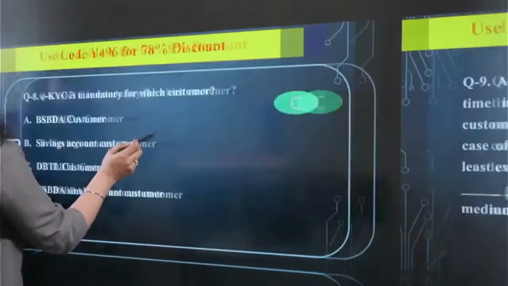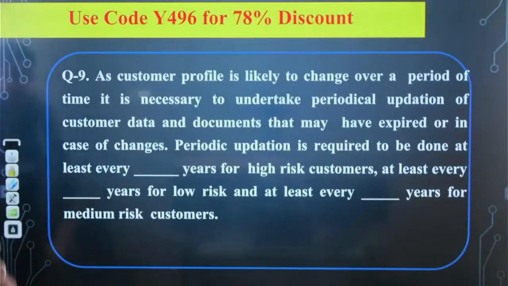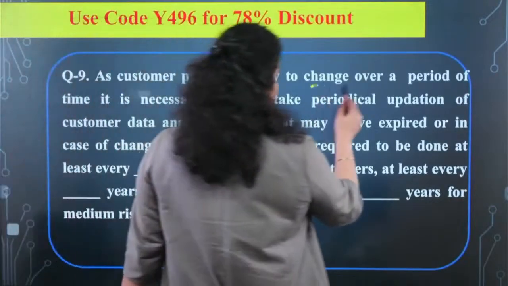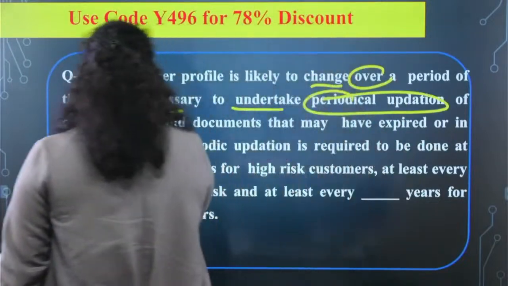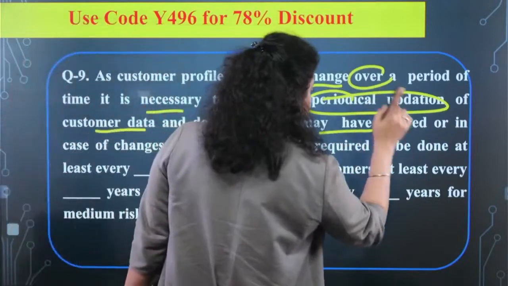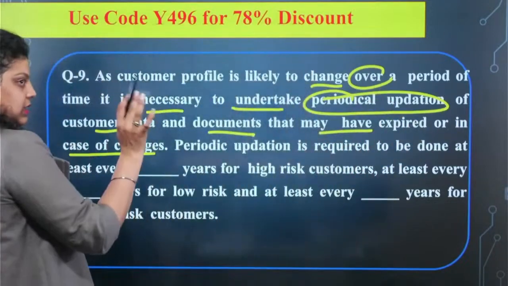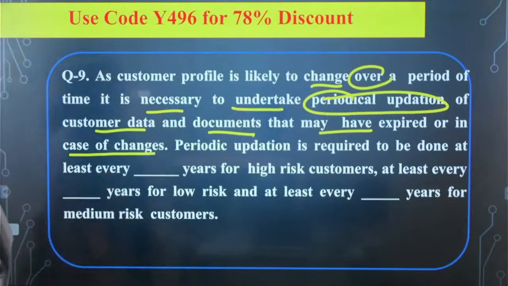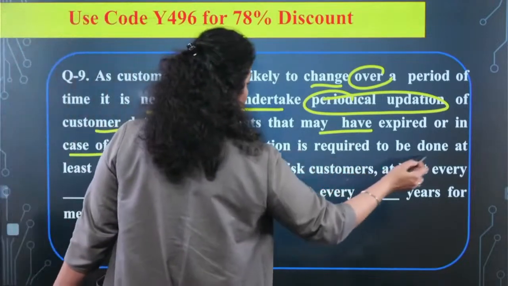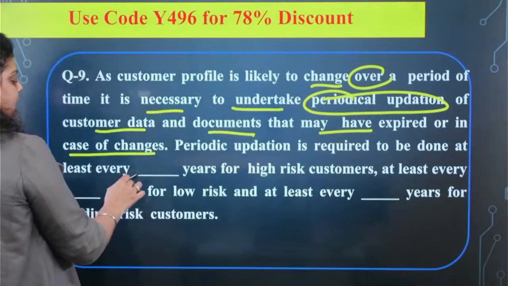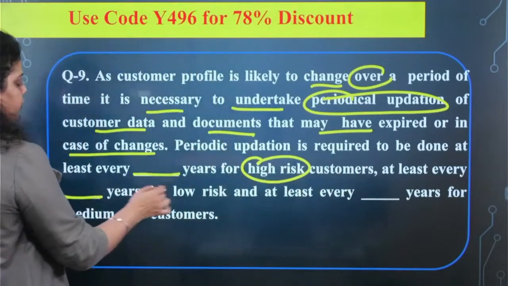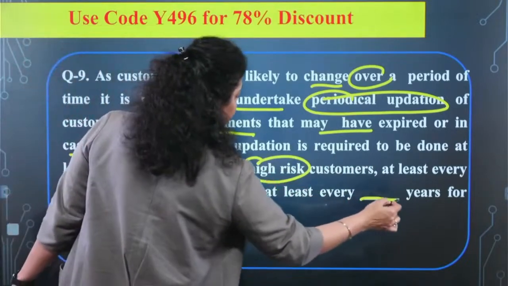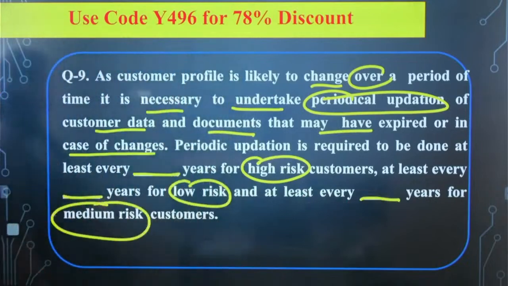Okay. Now the next question is talking about this: as customer profile is likely to change over a period of time, it is necessary to undertake periodical updation of customer data and documents that may have expired or in case of changes. So you have to do the periodic updation. So the question is asking, periodic updation is required to be done at least every dash years for high risk customer, at least every dash years for low risk customer and at least every dash years for medium risk customer. So do let me know what years should come here respectively.